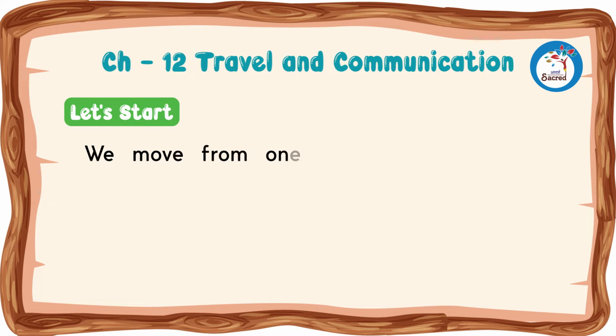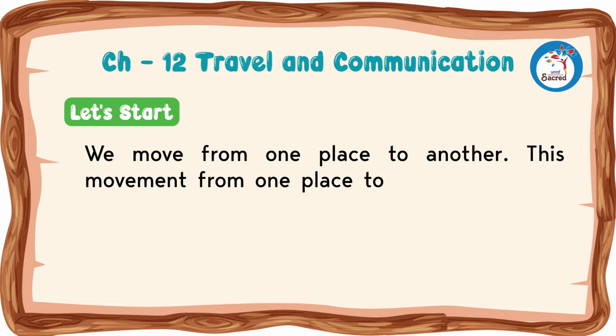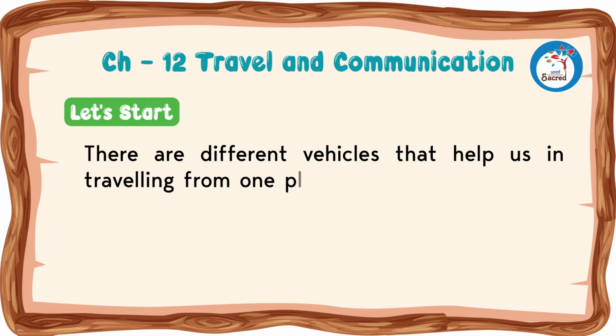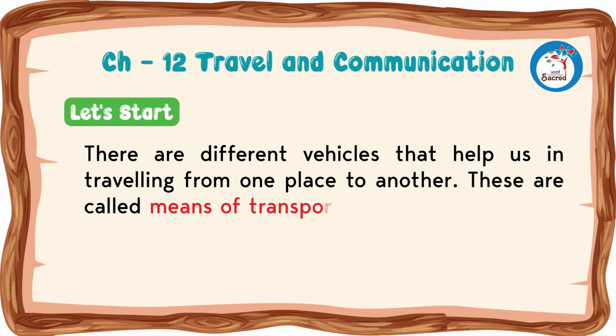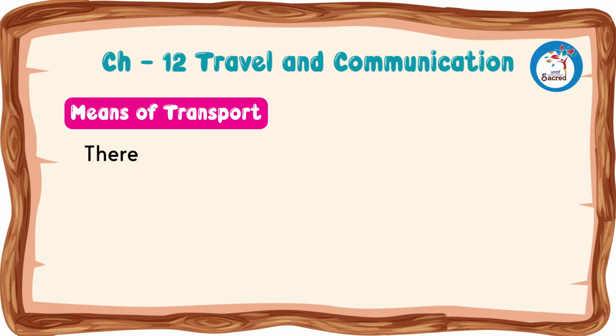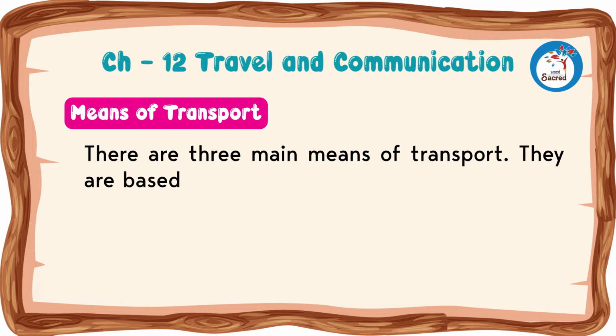We move from one place to another. This movement from one place to another is called travel. There are different vehicles that help us in traveling from one place to another. These are called means of transport. There are three main means of transport. They are based on where they move.